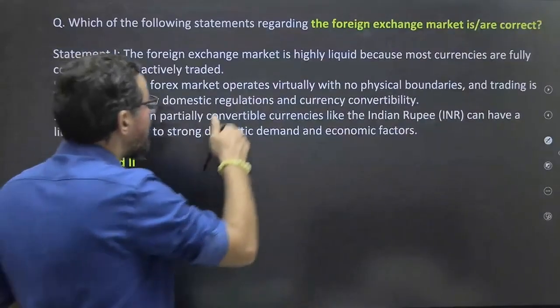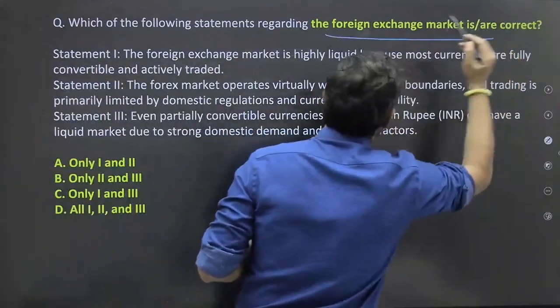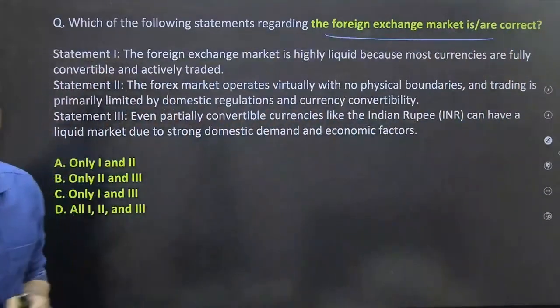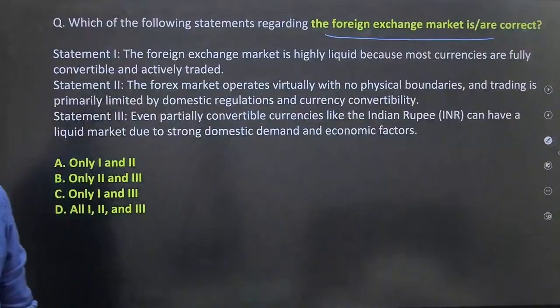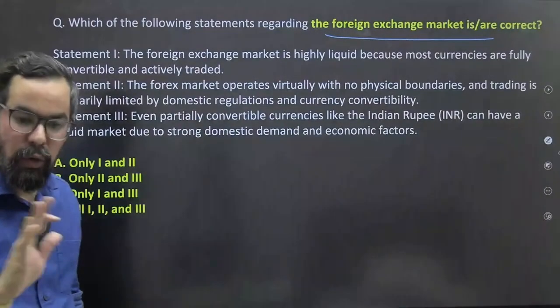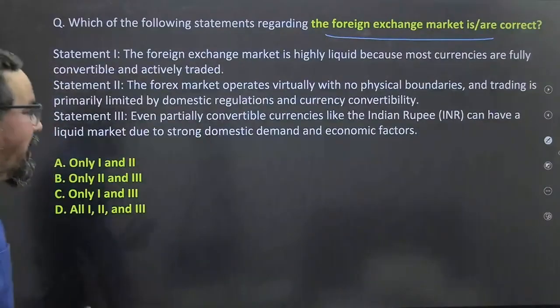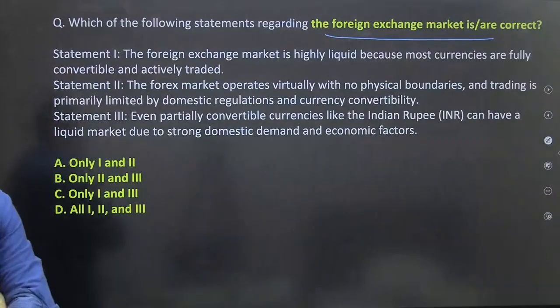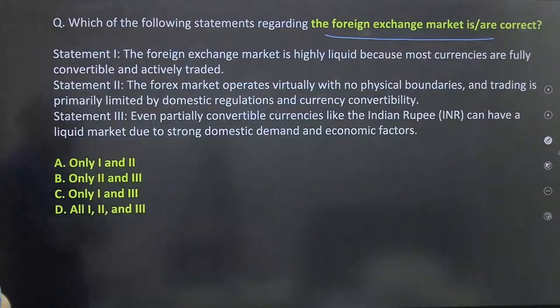Which of the following statements regarding the foreign exchange market are correct? Very simple question. Now in Module A, with Unit 1 and 2, we have discussed this in detail. So now you have to answer. What will be your correct answer?